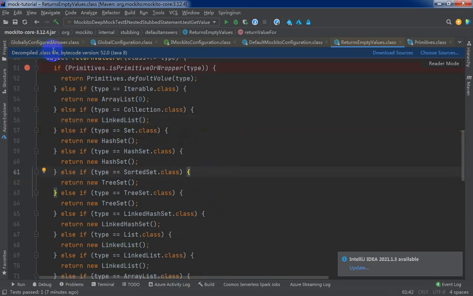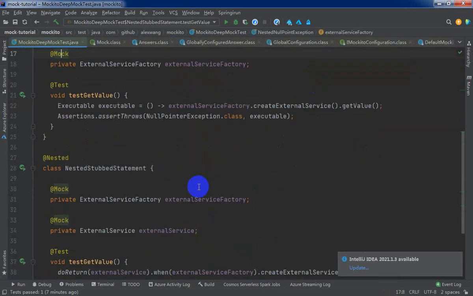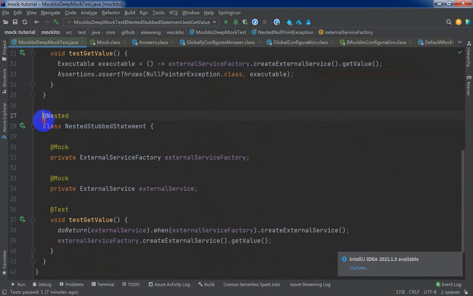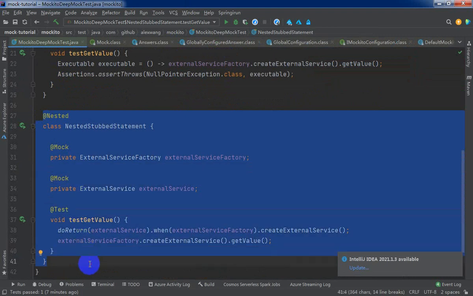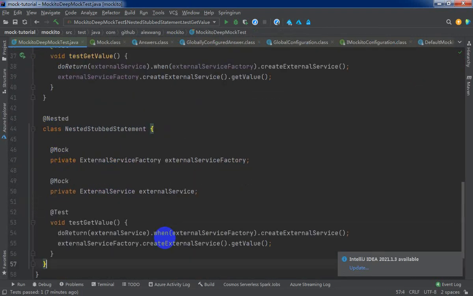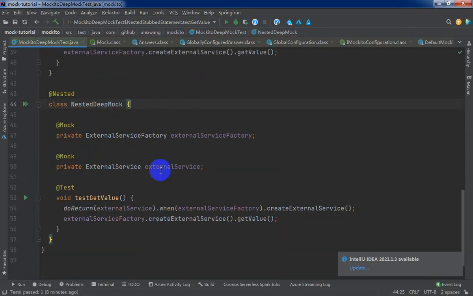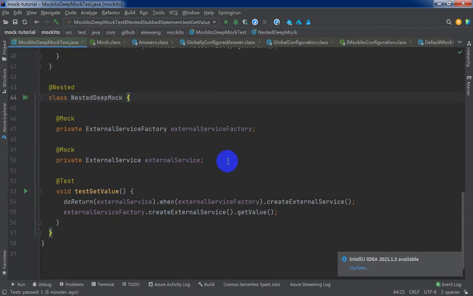Okay. So we already have a solution to avoid the null pointer exception in our source code. Now we will use and practice the deep mock. Okay, nested deep mock. Now we no longer need to mock the external service.